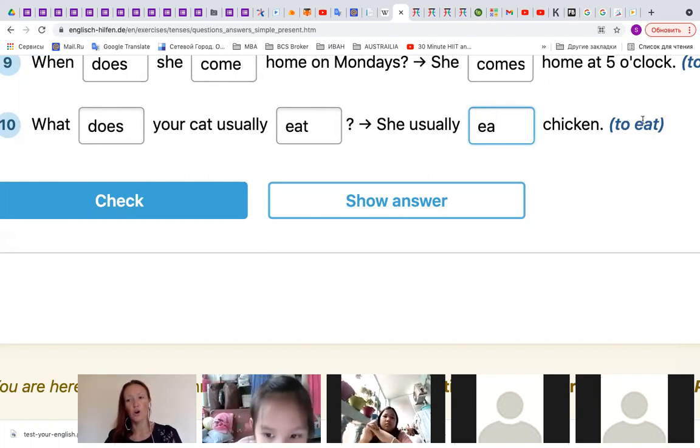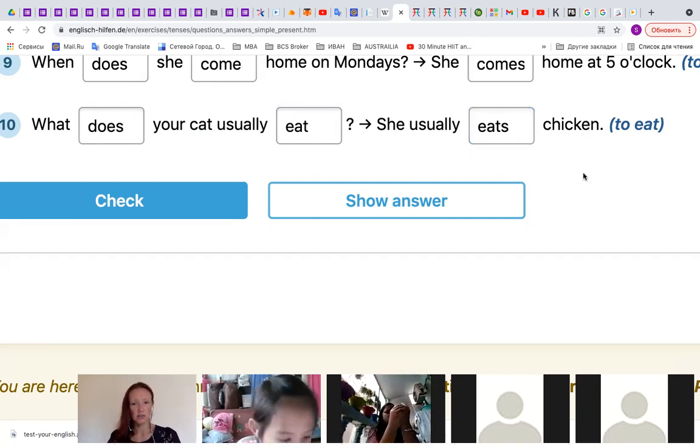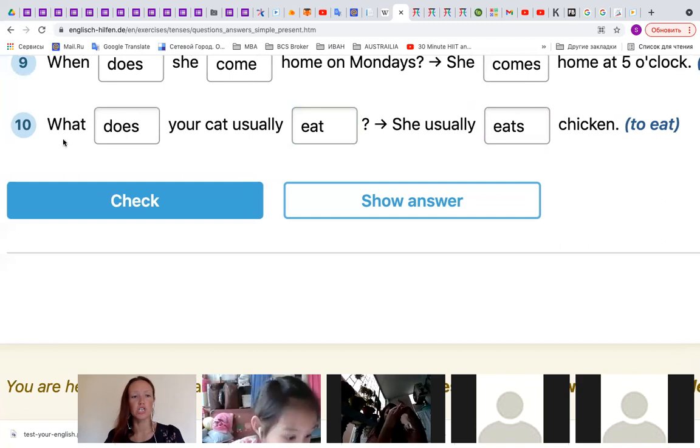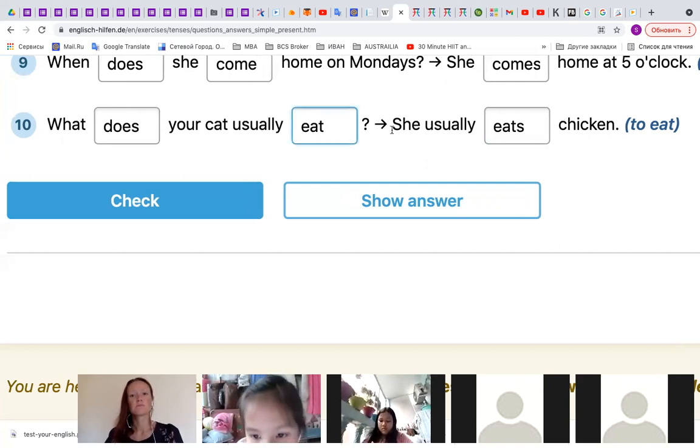Pankao, use the verb. Eat. But we have to say eats, right? She usually eats chicken. She usually eats chicken. Okay, one more time, Pankao, please read the question 10. What does your cat usually eat? She usually eats chicken.